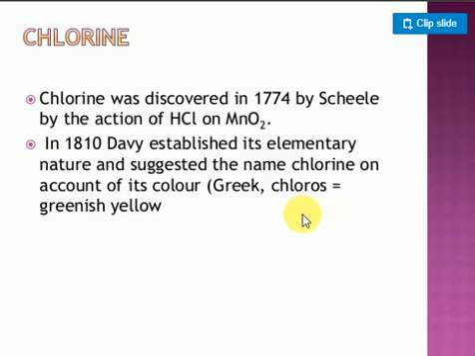The Greek word chloros means greenish yellow. Chloros means greenish yellow color, so it is called chlorine. Regarding this, we are going to discuss chlorine compounds.